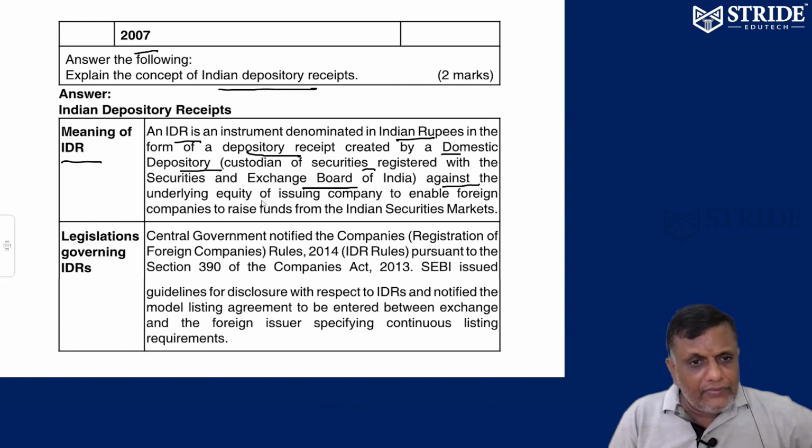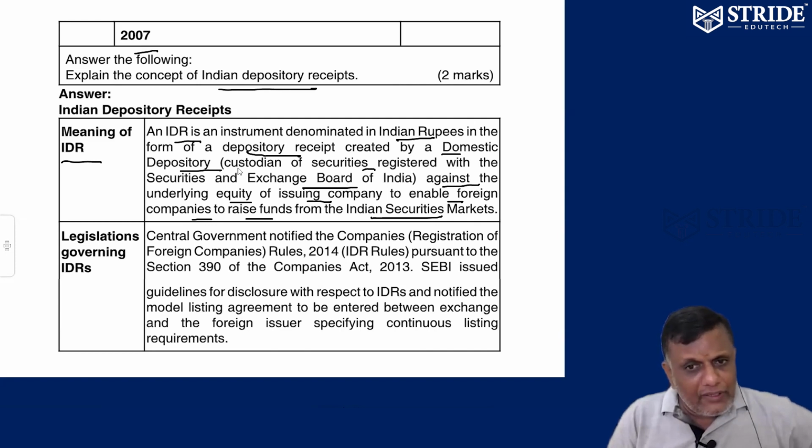It is issued against the underlying equity of the issuing company to enable foreign companies to raise funds in the Indian securities market. That's it. Which means an American company coming to India to invest in Indian rupees is called IDR. An Indian company going abroad to raise funds is ADR. Any foreign company coming to India to raise money in the Indian stock market.